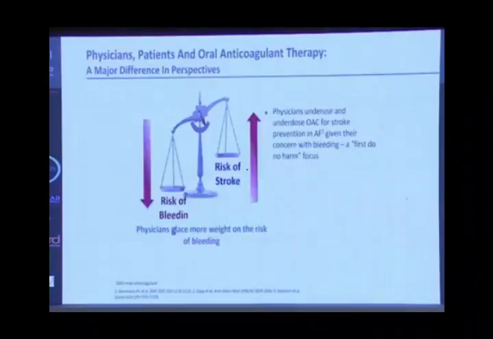So don't be afraid. As doctors, we are afraid of hemorrhage. The patient is afraid of stroke. So we have to balance these two fears. As I said, although we can use it in elderly patients, it is safe. So don't be afraid of using it in those patients, but we have to select the proper dose, which is important.